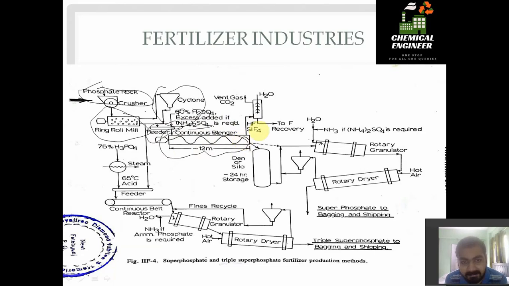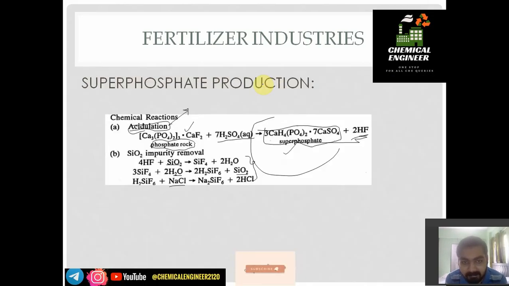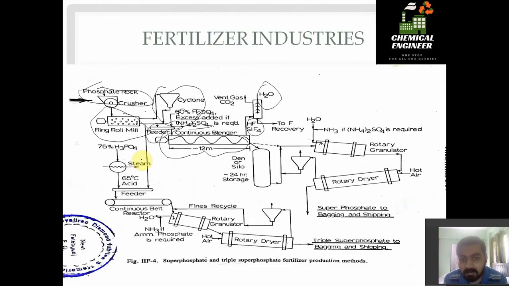From this reaction HF and SiF4 are scrubbed out using H2O, as we have seen in this reaction: SiF4 plus H2O, and HF plus SiO2 gives SiF4 and H2SiF6. These are generally washed out using an H2O washer.